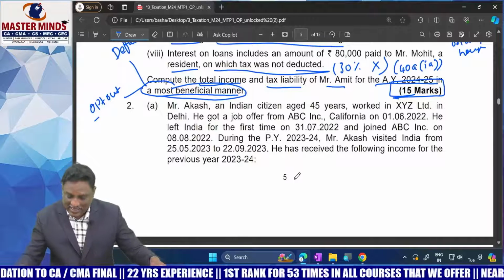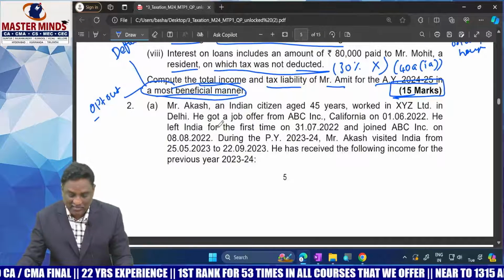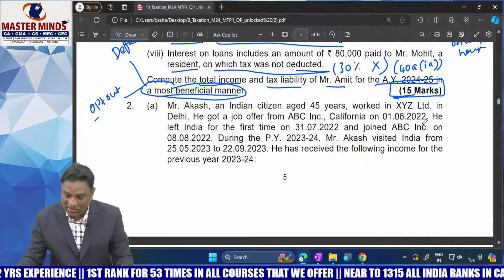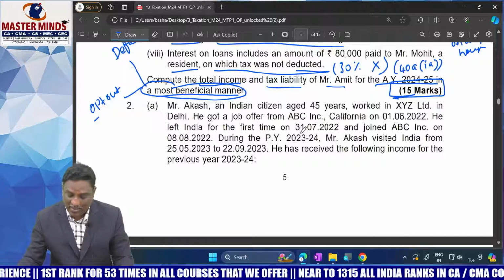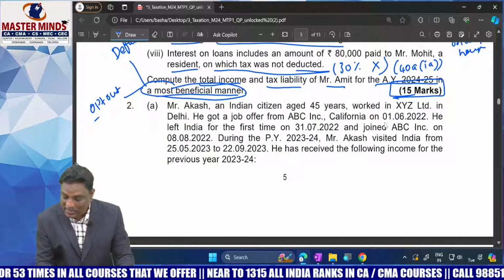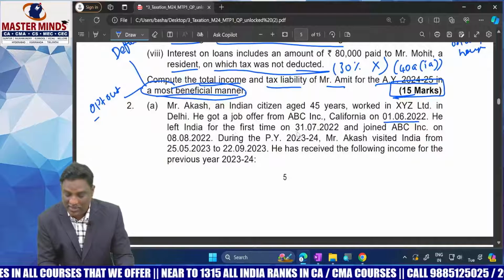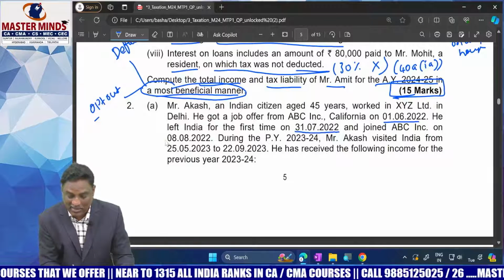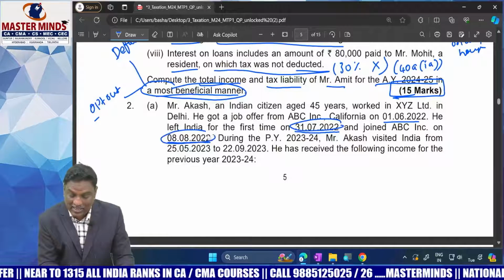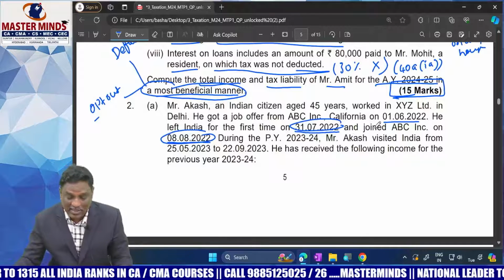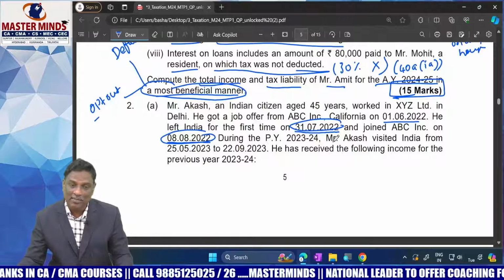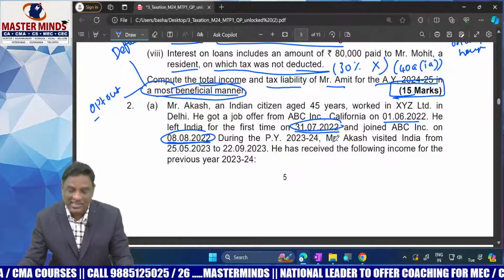Here Akash is an Indian citizen, aged 45 years, who worked in XYZ Limited in Delhi. He got a job offer from ABC Incorporation, California on 1/6/2022. He left India for the first time on 31/7/22 and joined ABC Limited on 8/8/2022. Joining the job on 8/8/2022 falls in last year, that is 2022-23. He is nothing but settled outside India since last year.